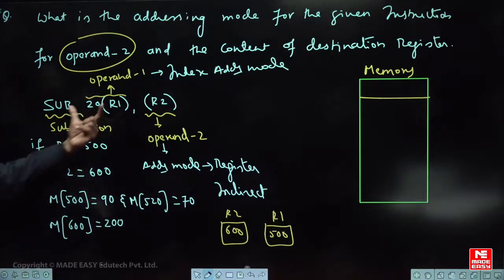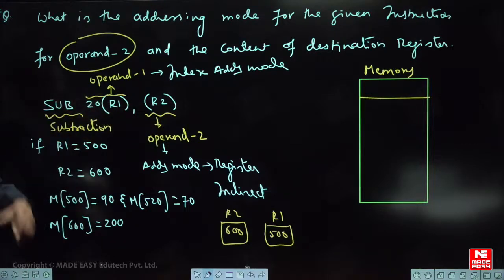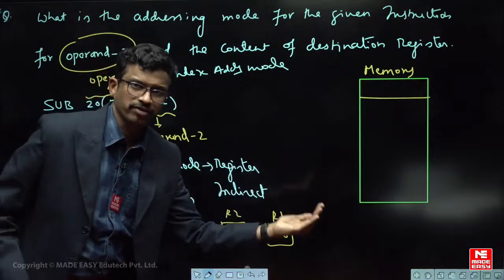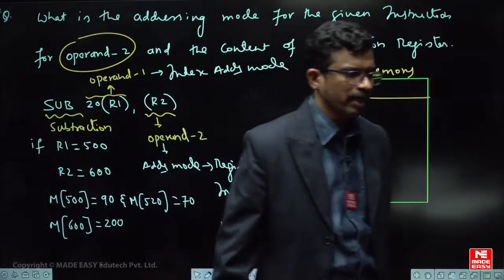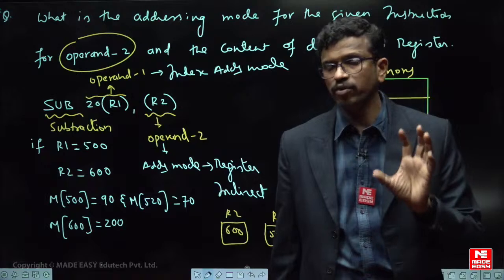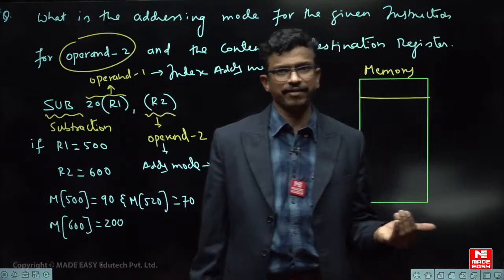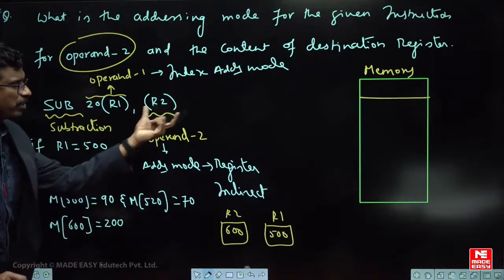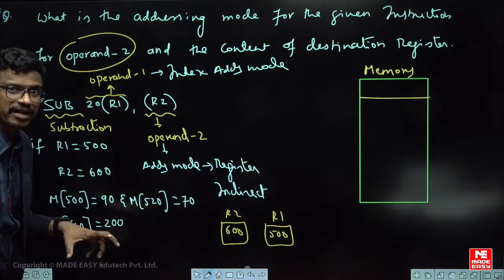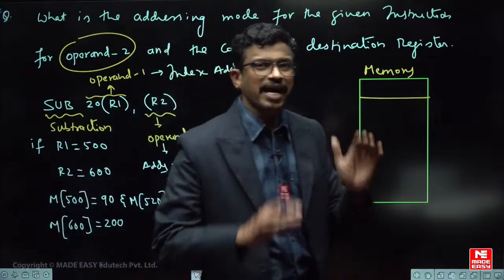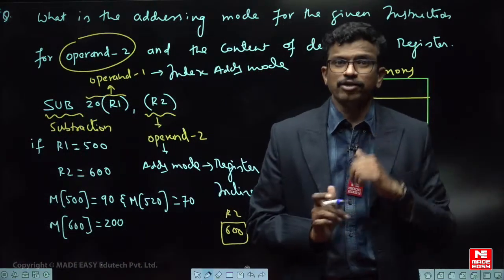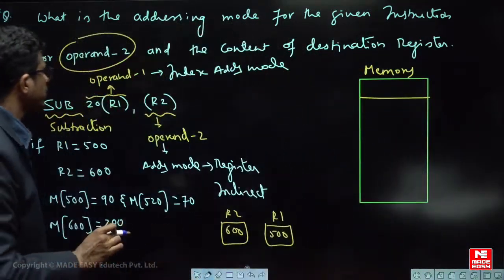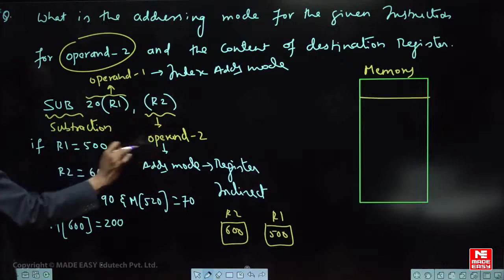So now what is the effective address for this one and what is the effective address for this one? For the second one, the effective address means the actual address of the data. Where do you have to bring the data from? That is what you have to understand. See, definitely they will ask questions on addressing modes. These are frequently given questions. Now tell me, you have to subtract two data values. You bring the first data from one place and the second data from another place. The address from where you have to bring the data is called the effective address. So the effective address of the second operand is different, the effective address of the first operand is different. Understood? So this one is index addressing mode, this one is register indirect addressing mode.